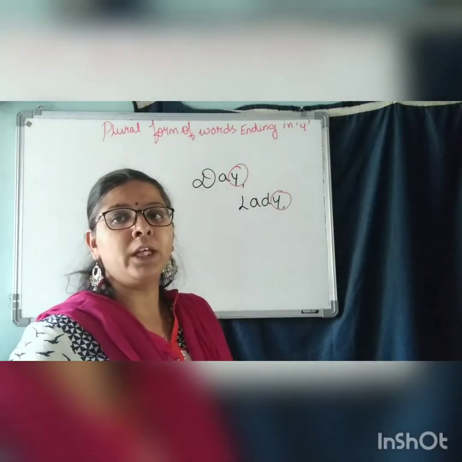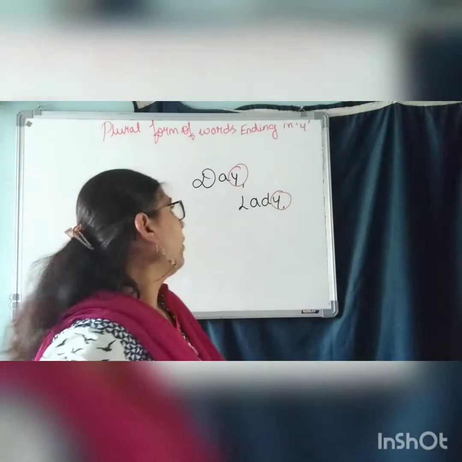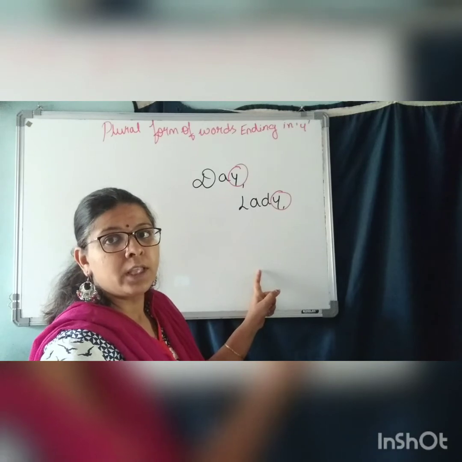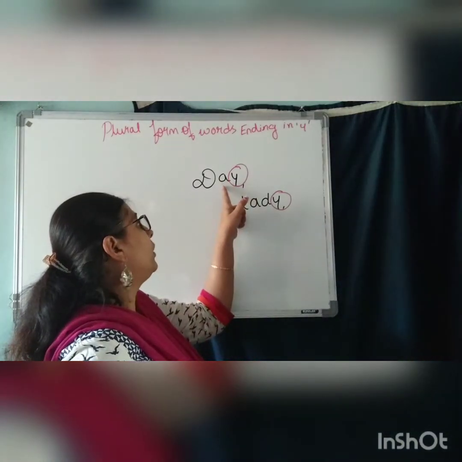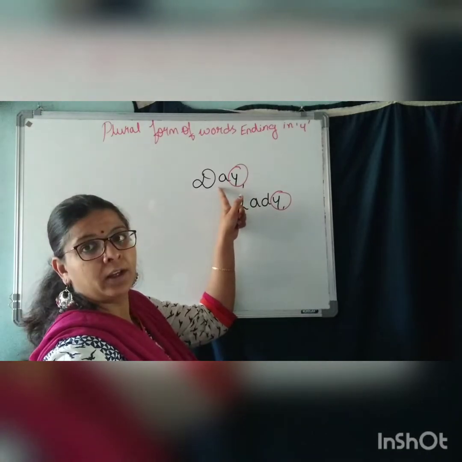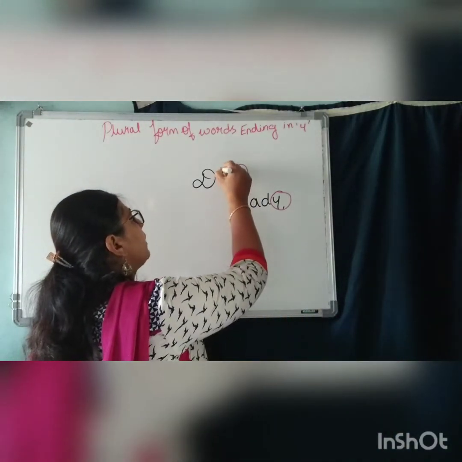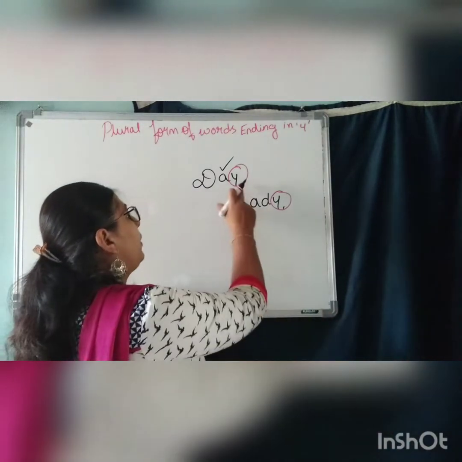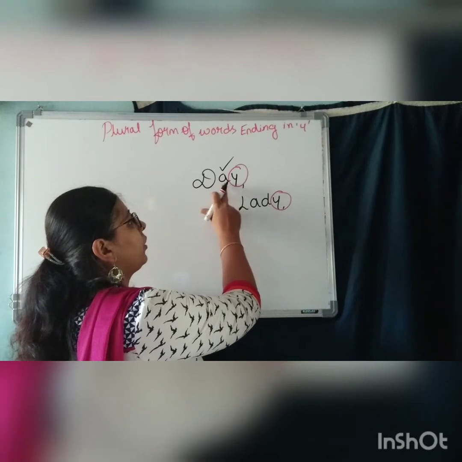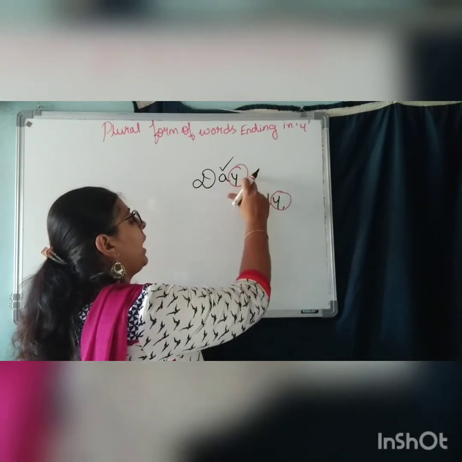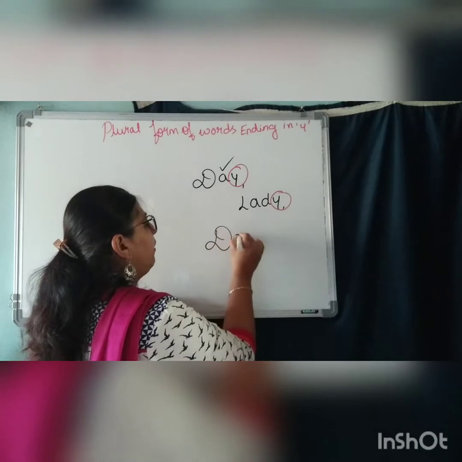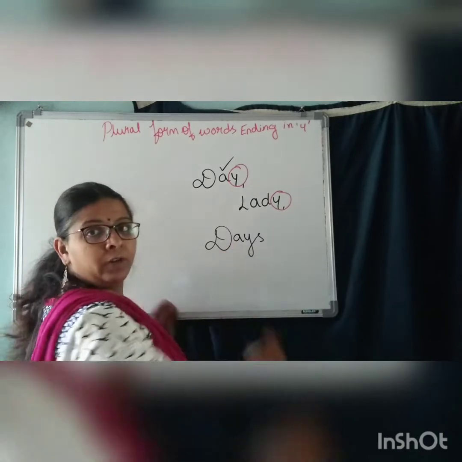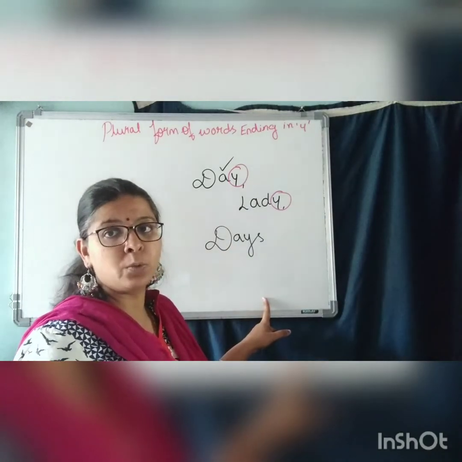Now we are going to see the rule: when we add S and when we add IES. Understood? When the word has a vowel before the Y, you know the vowels, A, E, I, O, U. So if the letter before the Y is a vowel, we add S. DAYS is the plural form. So before Y, when we have a vowel, we add S. That is rule 1.